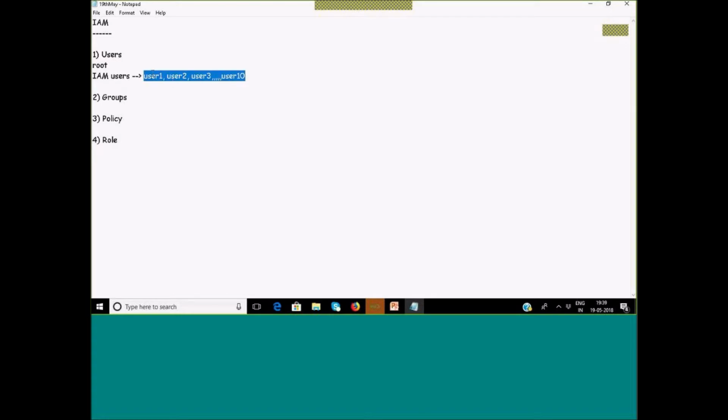So instead of attaching the policy separately to each user, I can create a group. Let's say my group name is EC2 launch access. I will create a group by this name, and then I will attach a policy.